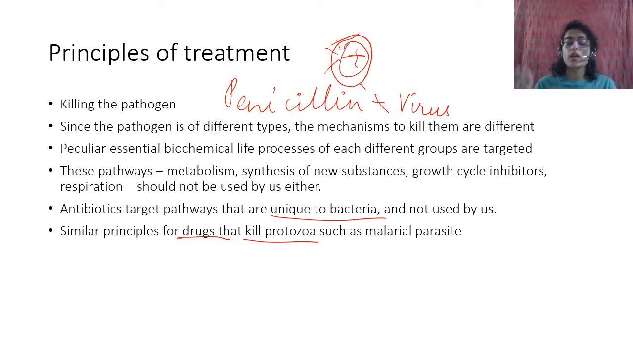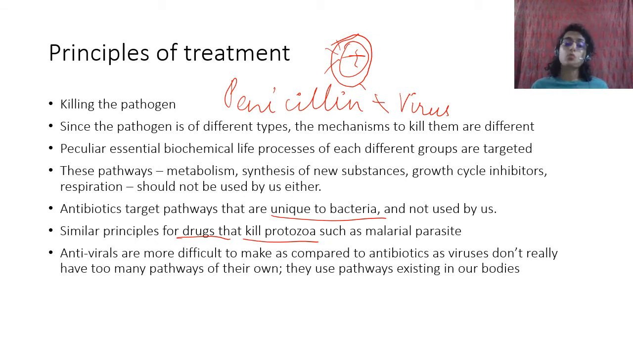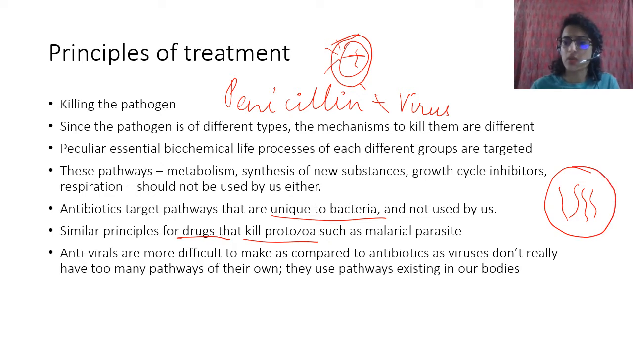So there is always, you have to target specific pathways that are only in those organisms, okay? So antivirals are more difficult to make as compared to antibiotics, as viruses don't really have that many pathways of their own. Virus, what is a virus? A virus is basically DNA and RNA particles, surrounded by a protein coat. Basic structure is like this, it is surrounded by a protein coat, and then it can have an envelope, then it can have those spikes, right?